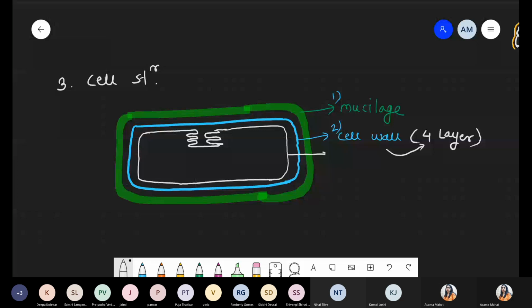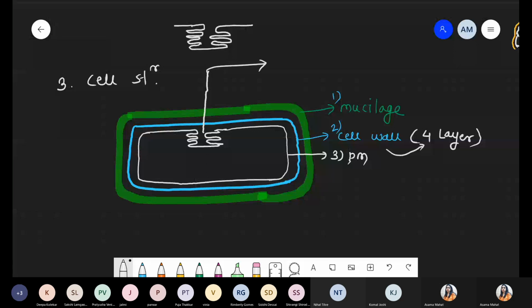So the third structure is the plasma membrane or cell membrane, PM. It is simply a bilayer made up of phospholipid. We are not taking too much detail. Now the fourth part. Can you see? Here we have made some structure at the center. This means the plasma membrane is showing folding, but a specific type of folding. It shows a plate-like structure. So this structure present at the center, the plasma membrane, will show ingrowth in plate form.